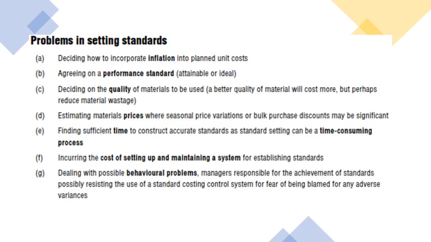Then agreeing on a performance standard, attainable or ideal, which one we have to make. Deciding on quality of material to be used. A better quality of material will cost more, but perhaps reduce material wastage. Then estimating material price, where seasonal price variations or bulk purchase discount may be significant. Then finding sufficient time to construct accurate standards, as standard setting can be a time consuming process as well. Incurring cost of setting up and maintaining a system for establishing standards.